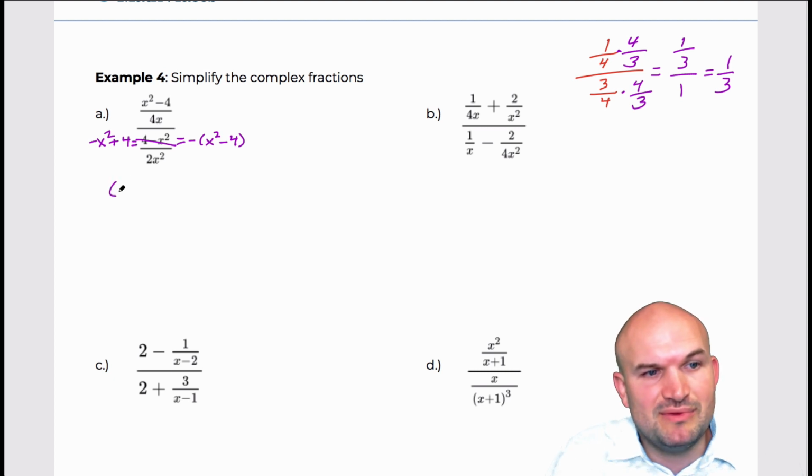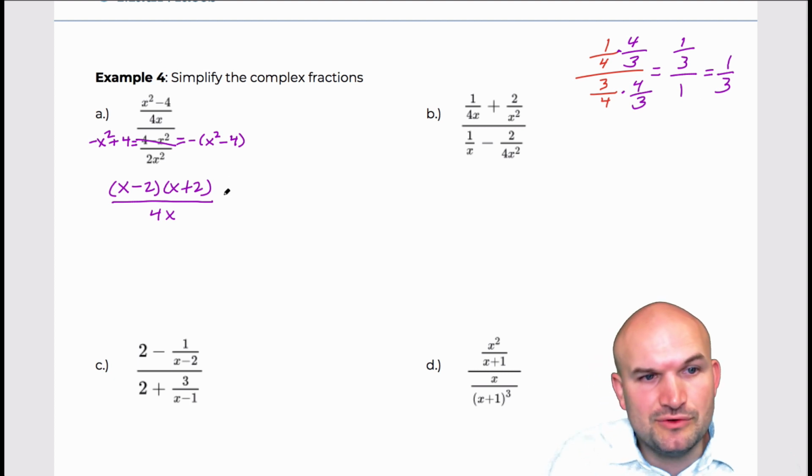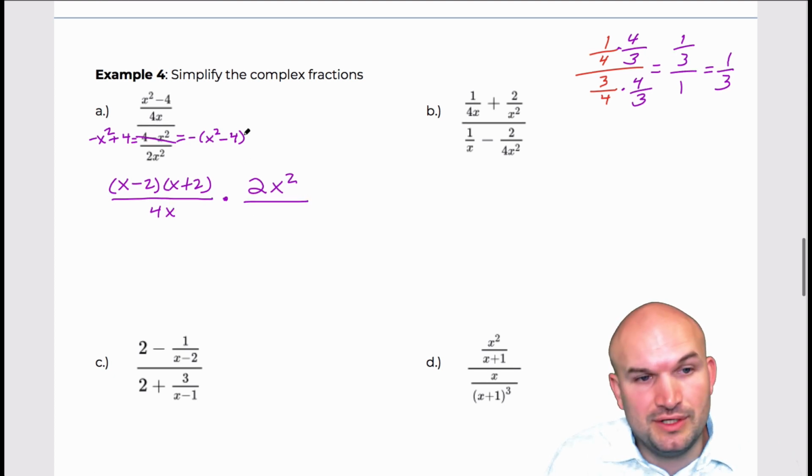So the numerator can be factored into x minus 2 times x plus 2, divided by 4x. And then rather than showing all this work here, I'm just going to multiply by the reciprocal, which would be a 2x squared, and then divided by a negative, and now I will factor the x squared minus 4 out.